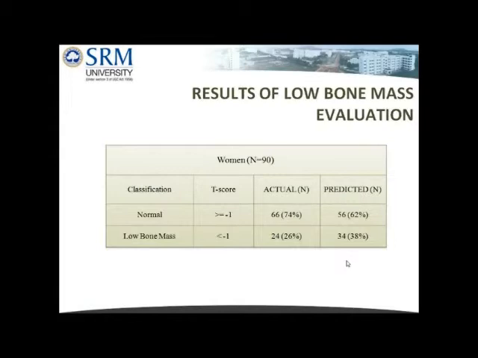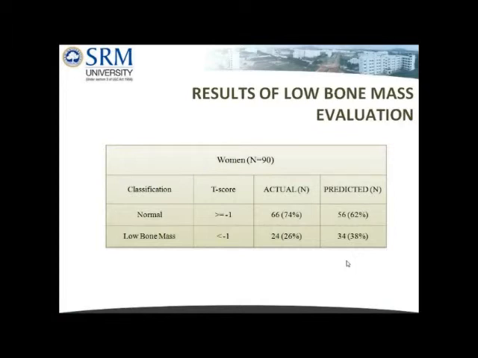This criteria can be applied to the standard method of BMD measurement only, and hence the femur neck BMD was calculated from the forearm BMD by using the machine-specific equation: 0.706 times forearm BMD measured by EXR 3000 minus 0.440. This equation was suggested by Marwaha et al. The T-score was calculated by using the formula: measured value minus sex-matched young adult mean, divided by sex-matched young adult standard deviation. This table shows the number of the studied subjects who fell into normal and low bone mass groups considering the measured or actual BMD value and the predicted value from the equation.